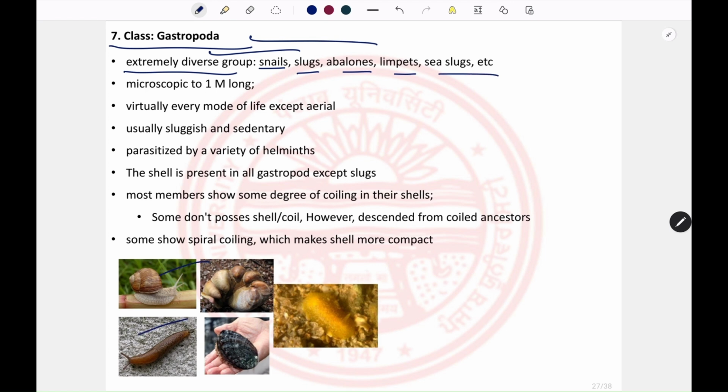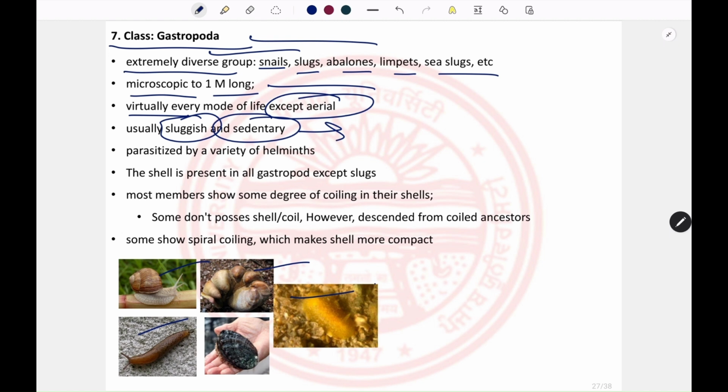So this is snails, slugs, limpets and the sea slugs. They can vary from microscopic in size to 1 meter long, and they are present everywhere except the aerial lifestyle. They are mainly sluggish and sedentary, like you have seen in the snail. Members of this class are usually parasitized by a variety of helminths, like you have seen in the case of Fasciola hepatica, which parasitizes snails belonging to the genus Planorbis and Lymnaea. In the case of gastropods, the shell is present.